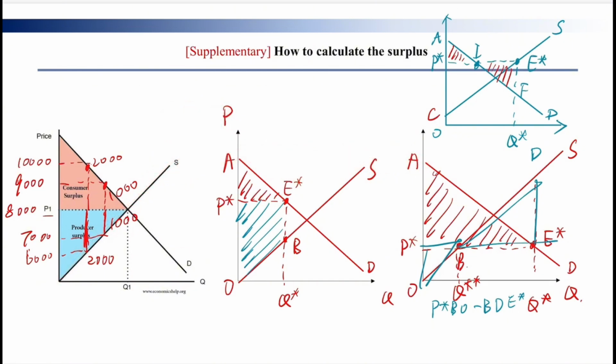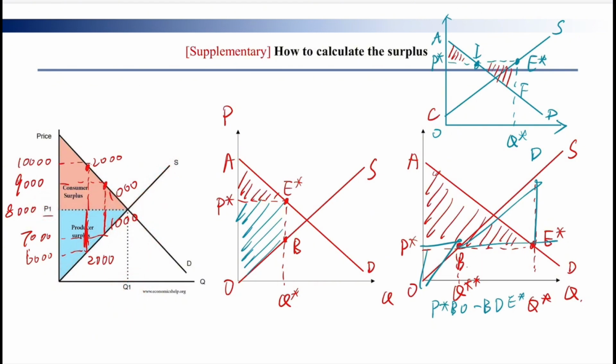And if I were a consumer, the demand curve is for consumers. If I were a consumer, I see the price goes up, then I will decrease my consumption. The quantity will decrease. So the demand curve is downward sloping, and the supply curve is upward sloping. And the intersection of the supply curve and the demand curve is the equilibrium point. And this is the market equilibrium price. This is the market equilibrium quantity.